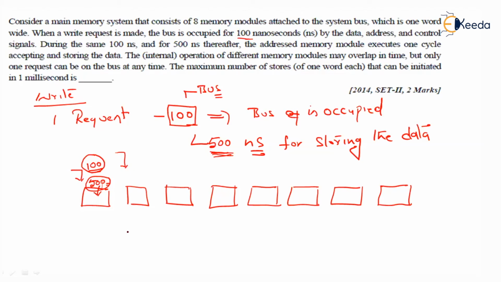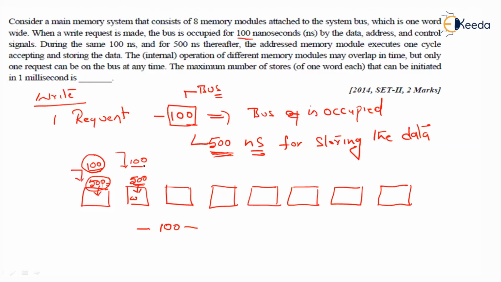So between request and request, I need 100 nanoseconds. During every 100 nanoseconds, I can initiate a fresh request. Again after 100 more nanoseconds, I can initiate one more request, after which during 500 nanoseconds one more write operation will get performed. But I need not wait, because the 500 nanoseconds is internal to the memory.